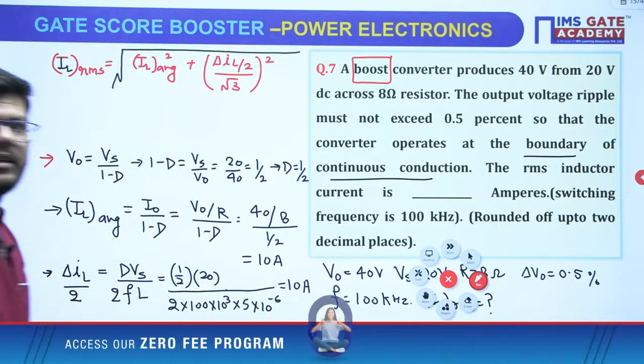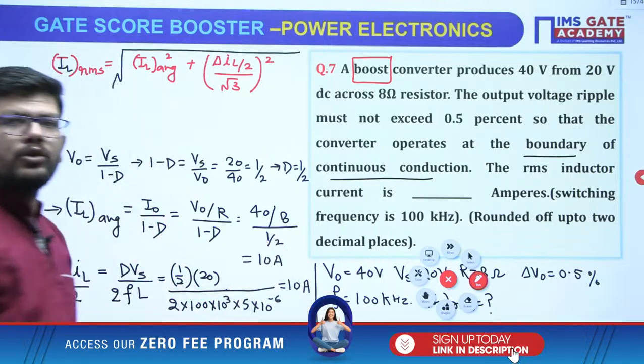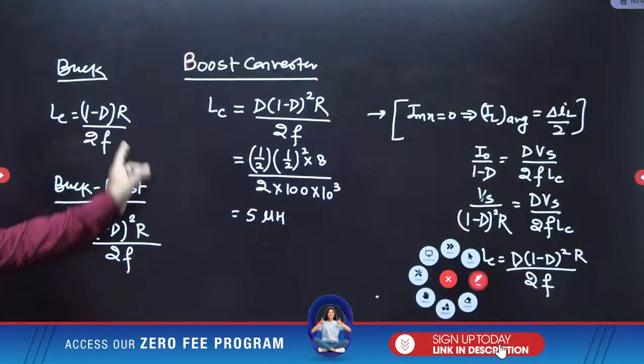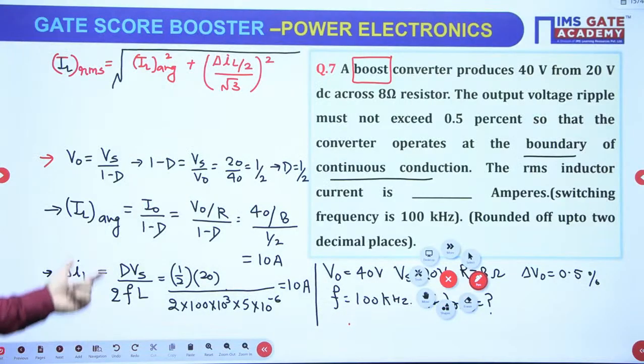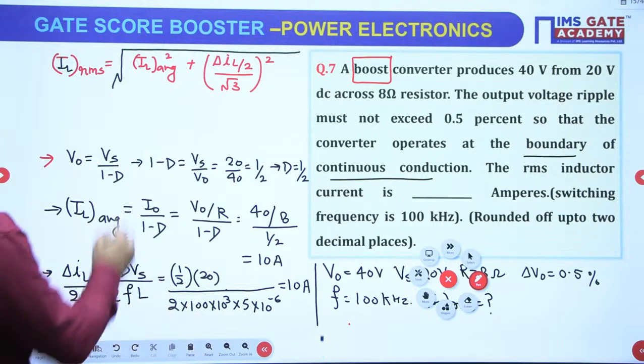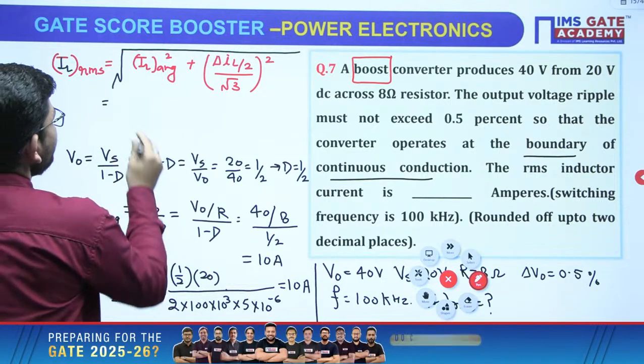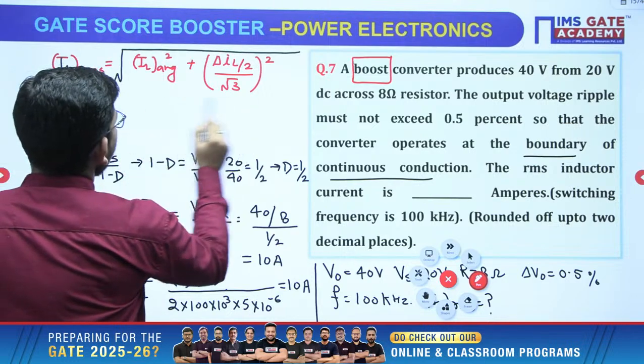Right? I got it. So those who are not having practice of formula, just see, this is how you can practice the formulas. I am telling the formulas used as well. So in this way we have calculated IL average and delta IL by 2. Now come back here and put the values and get your answer which you require to calculate.